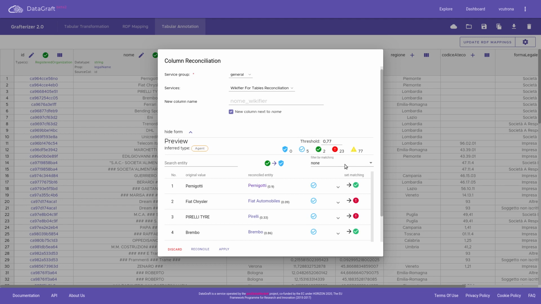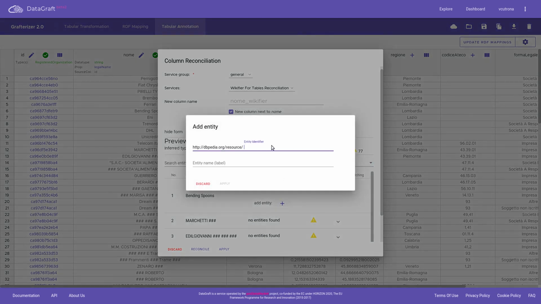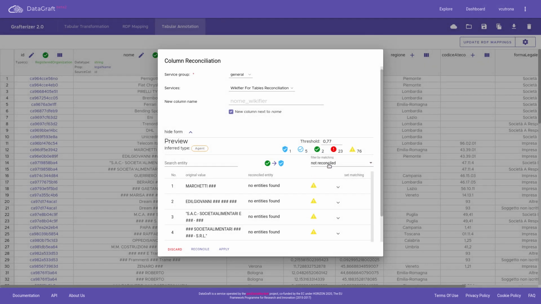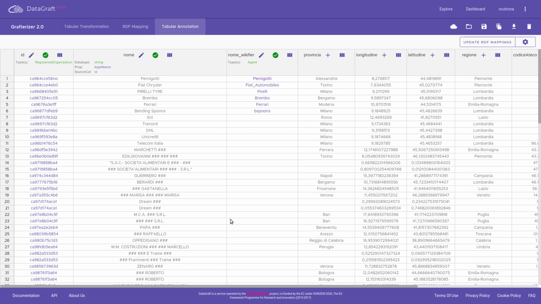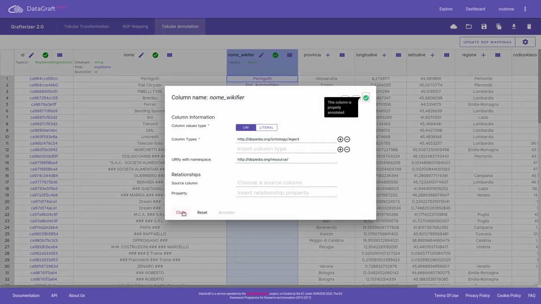We can filter the rows to support this operation. If we select the rows for which no match has been found, we can manually edit the desired match. We can keep on reviewing the matches and click Apply when we are done. In this example, we have persisted only 6 matches. Asia uses the types of the entities to infer the type of the column. We can check the inferred alignment annotations by opening the widget.